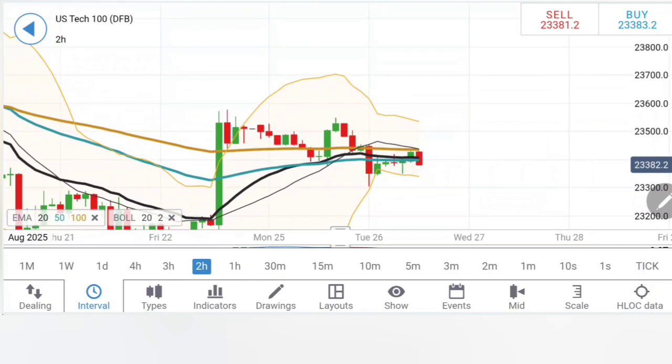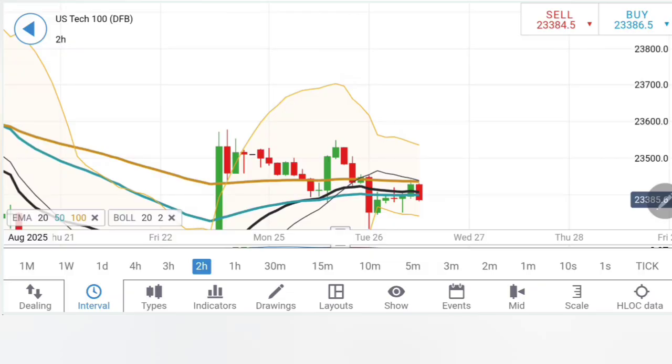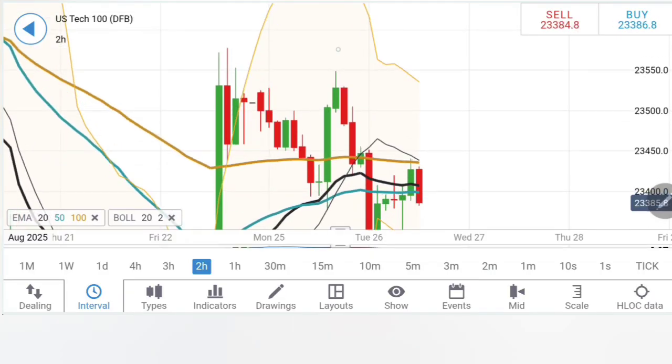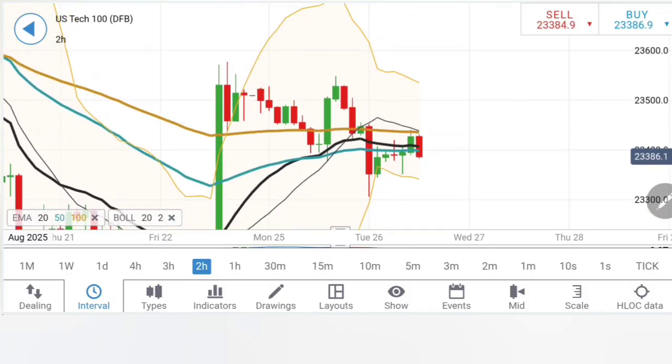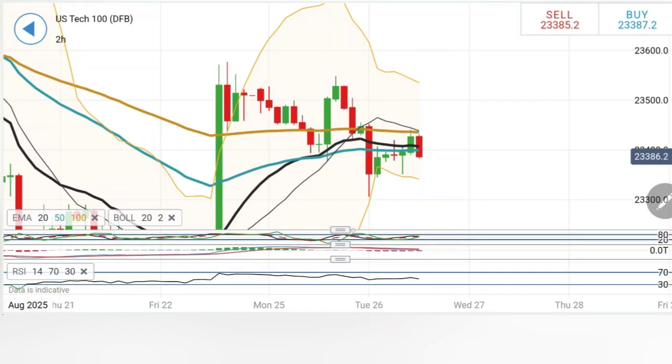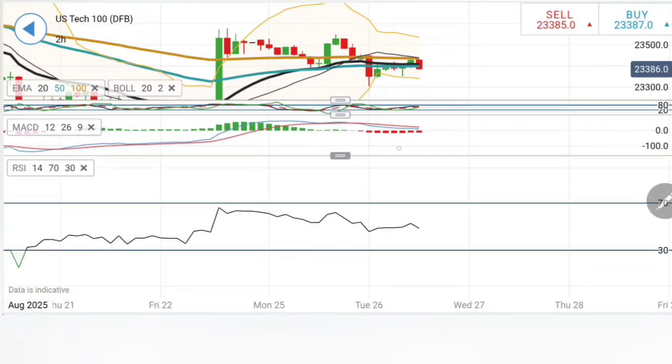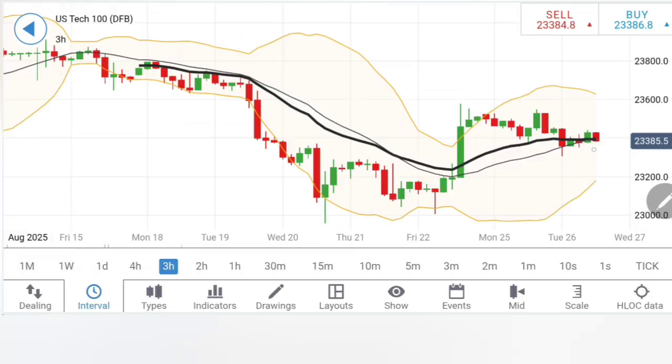Look at 2 hour charts. What has happened on the 2 hour charts? See, rise, retracement, then the rise, it is trying to retrace. Remember, it has not yet breached the highs here. It is very, very important for the Tech 100 to trade beyond 23,450 levels, which will confirm further rise here. And even if it trades beyond 23,450, 23,500 and 550 are two levels which are going to offer maximum resistance here. MACD bearish, RSI is also trying to look downwards.